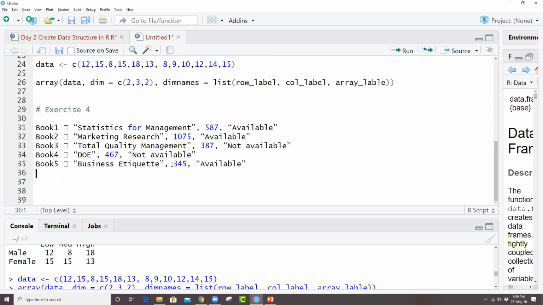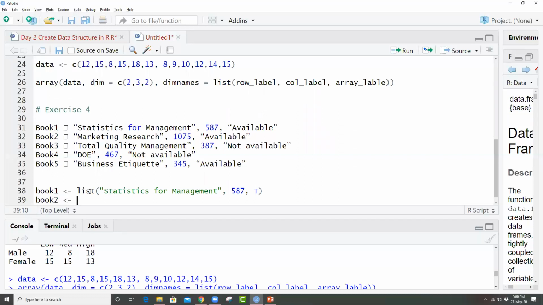So I've just pasted it over here for reference. After that, I will be deleting it. So I can create book 1, and then I can mention this list. In the list, I can mention this: statistics for management, and then the number of pages is 582, and then it is available. And what can I use in place of available? I can just use, let's say, true or false. So true means available, just to show that we can also add this logical value in the list, right?